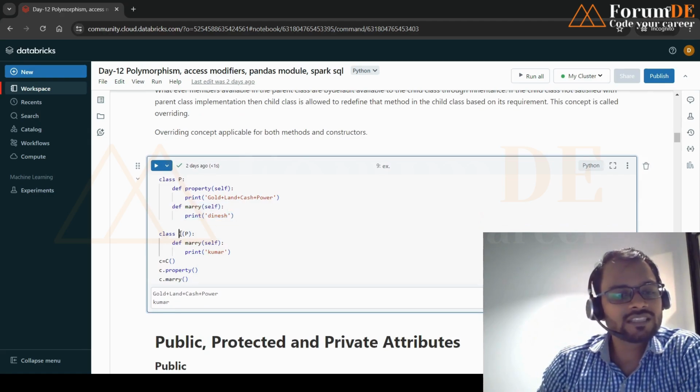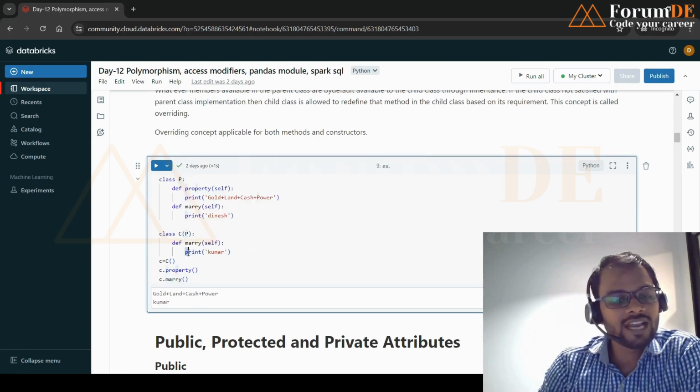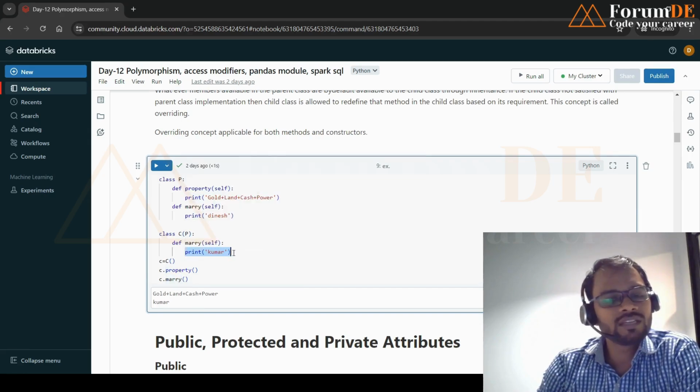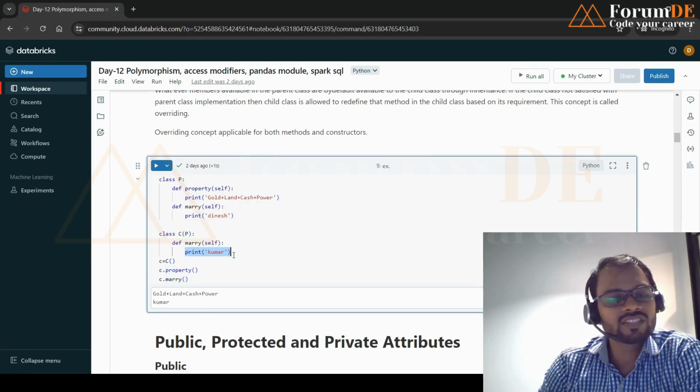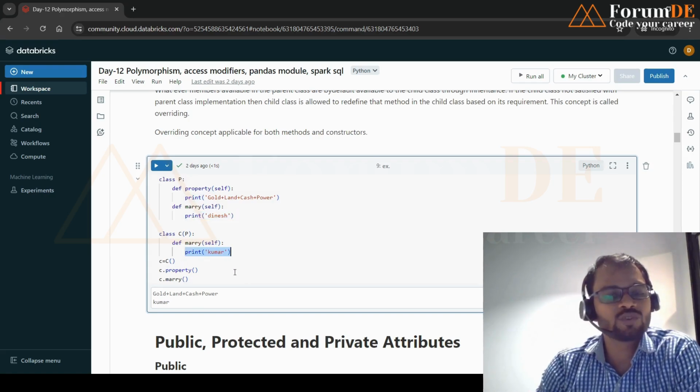In that case, in the child class, we are going to define the same method name Mary again. And in this child class method, we are going to modify the functionality. So in this child class, we are going to print Kumar. Earlier, in the parent class, it was printing Dinesh, but now in the child class, it is printing Kumar, right?